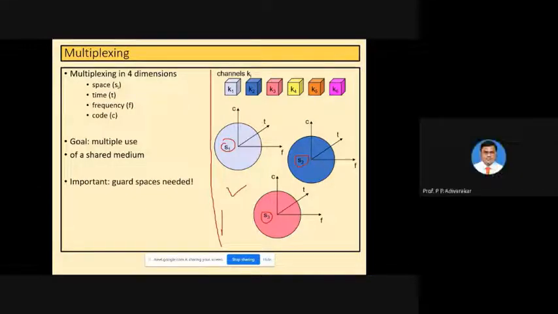So, here you can understand the contents of each transmission are different according to their city. So that is the part of your space division multiplexing. The goal of this particular multiplexing is the use of a shared medium for multiple users, as we are having so many users nowadays, and we know the number of users is increasing rapidly, so we have to share the medium.